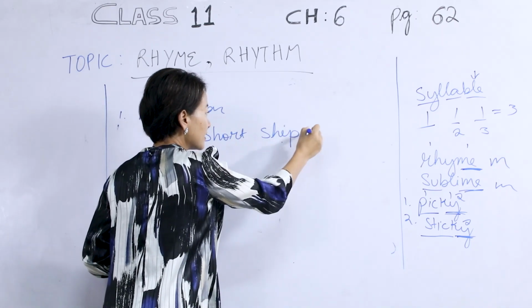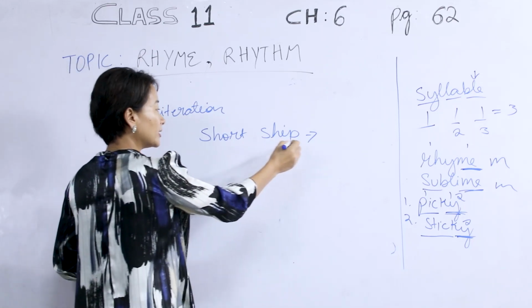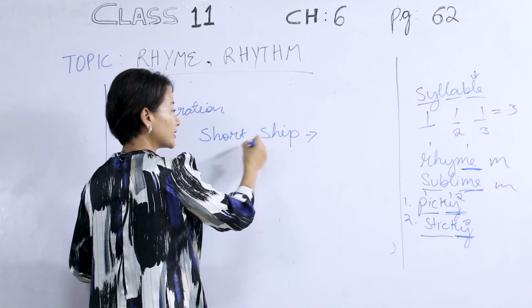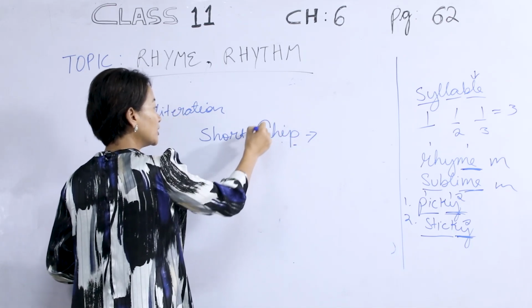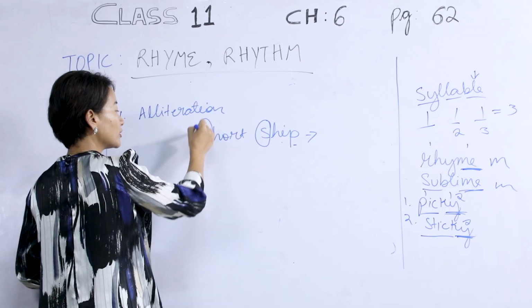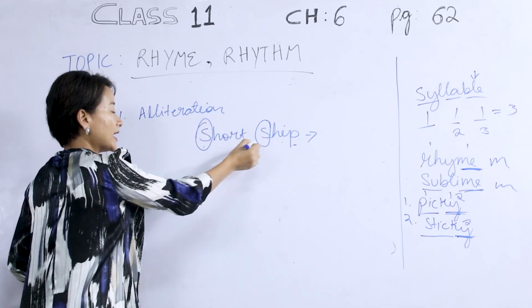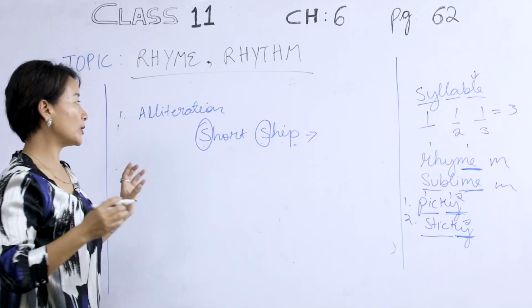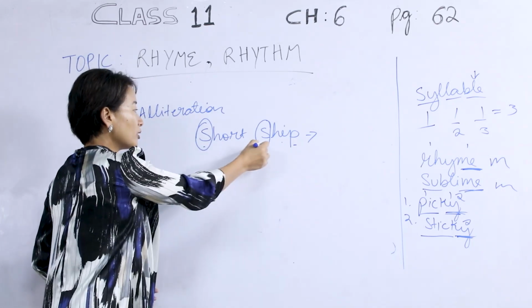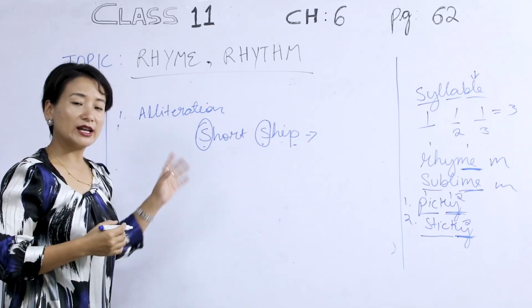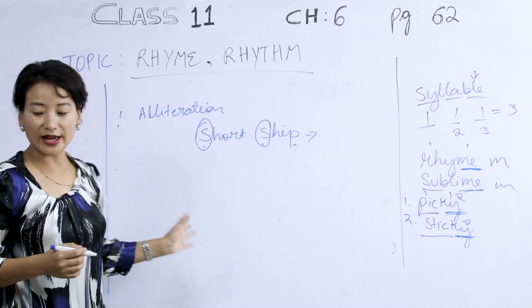In this case, unlike the previous one which we have just discussed, where the consonants end the last syllable, we are taking a look at the repetitive sound of the consonants in the beginning part of the word. So here, S is the consonant, and when we put it together, short ship, the consonant sounds are being repeated. So alliteration has to do with consonant sounds being repeated.